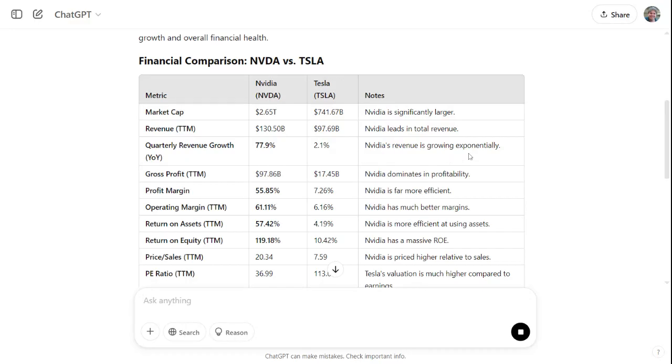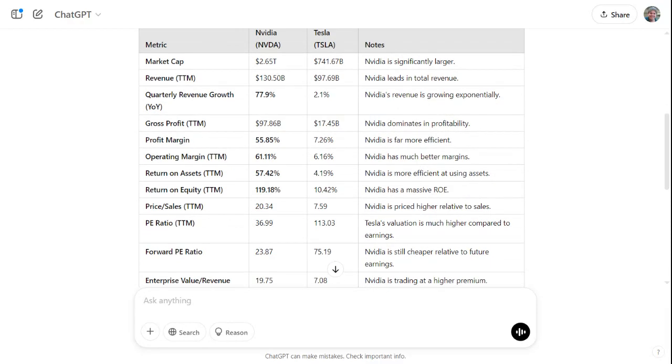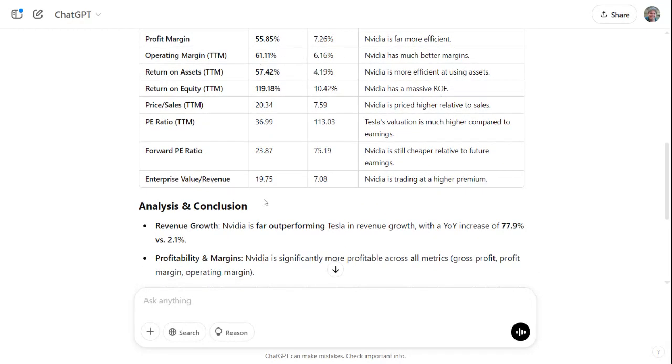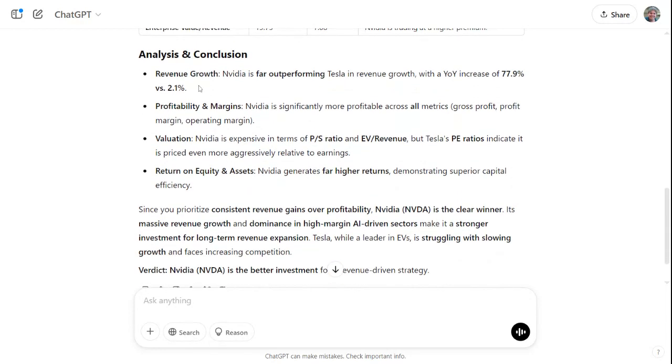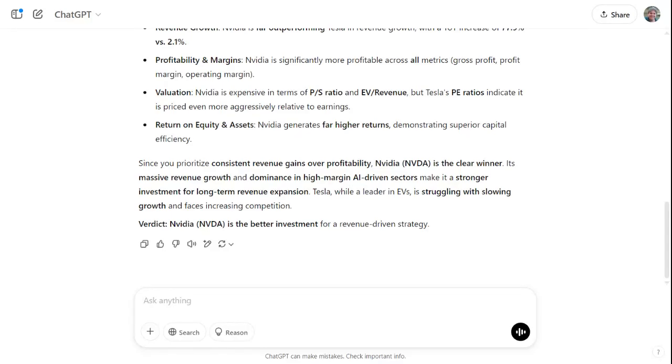It's saying that NVIDIA's revenue growth is growing exponentially. Gross profit, 97 billion versus 17 billion. NVIDIA dominates in profitability. NVIDIA is far more efficient. I find it really interesting that it can just produce this side-by-side comparison table between two stocks, which lets you perhaps work out where to invest. Down here, the conclusion says, since you prioritise consistent revenue gains over profitability, NVIDIA is a clear winner. Massive revenue growth and dominance, high margin AI make it a stronger investment for long-term expansion.